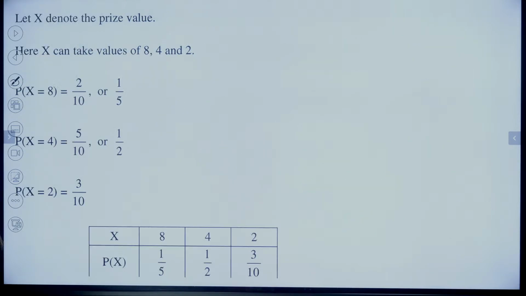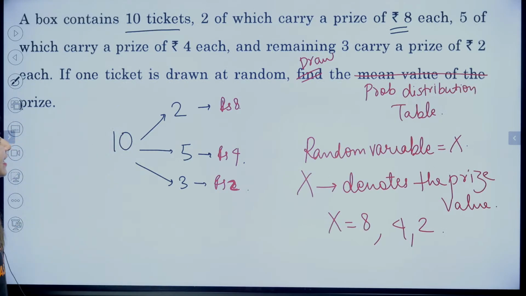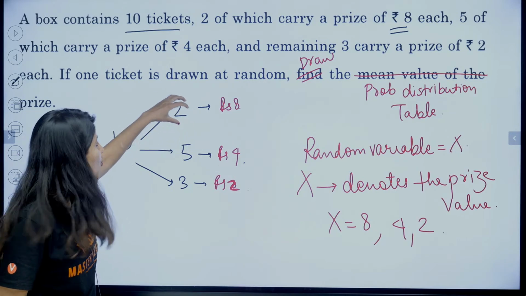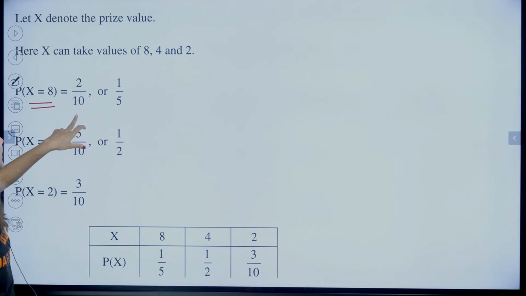Now probability of X equal to 8 means the probability that your price is 8. There are 2 tickets related to it, so 2 by 10 is the probability.